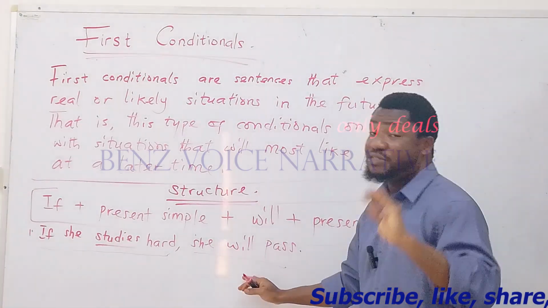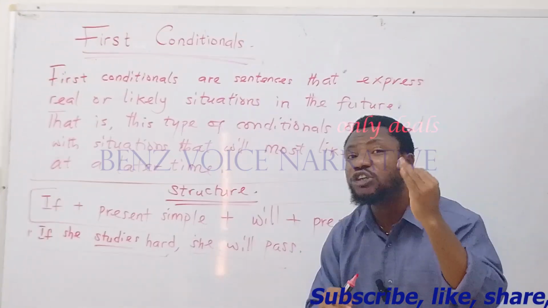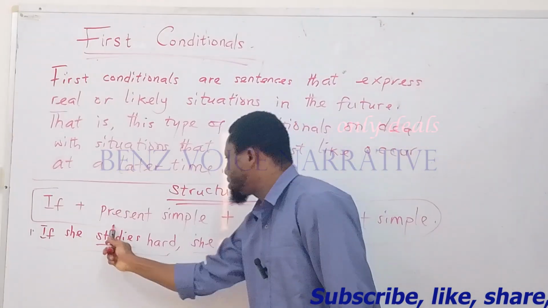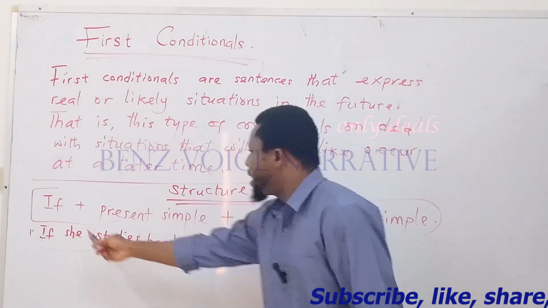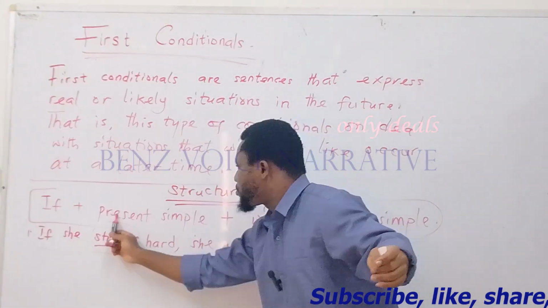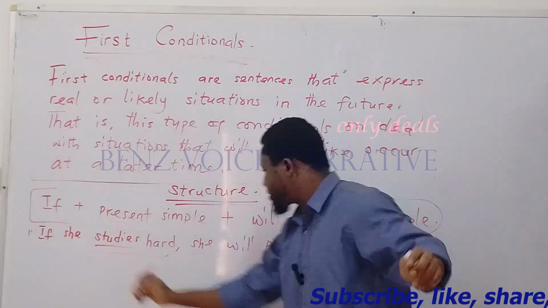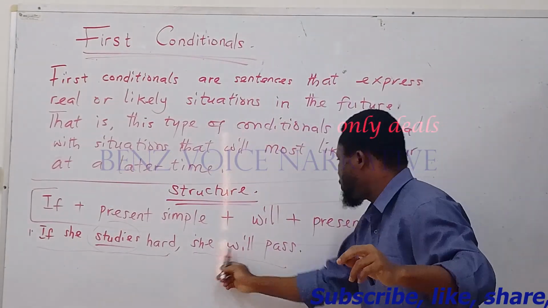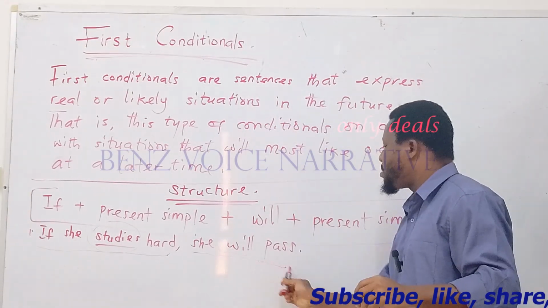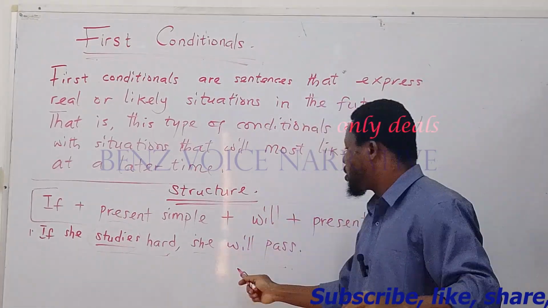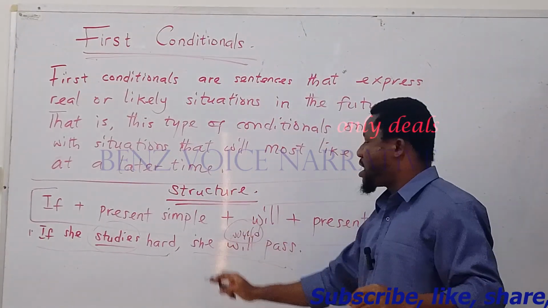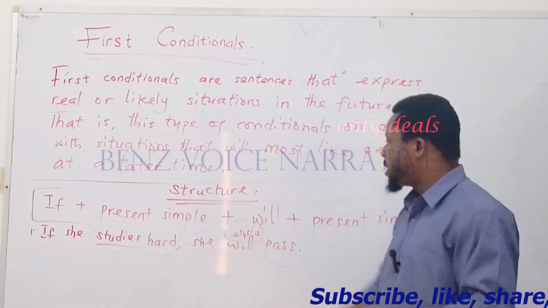It is not a guarantee that this will automatically happen, but a possibility that will most likely happen. If she studies hard, look at if. This indicator, if. Present simple, studies hard, studies. Then you have will. She will pass. We have will and then we have pass. Not if she studies hard, she would pass. Not she would. Not the past auxiliary. It is the present. She will pass.